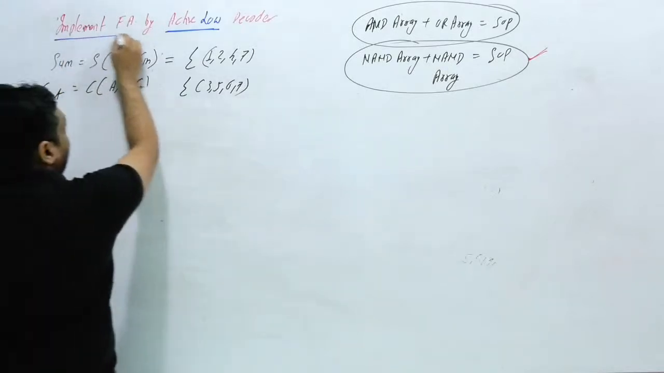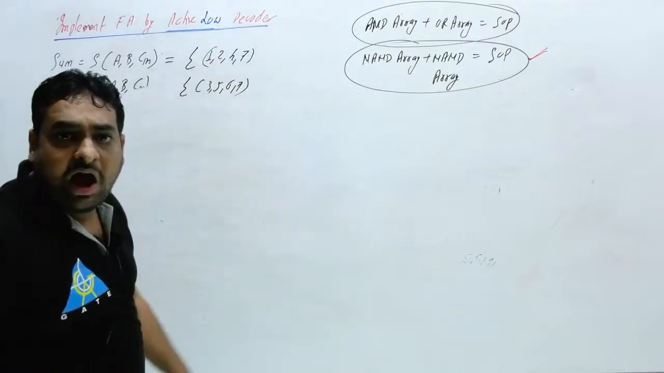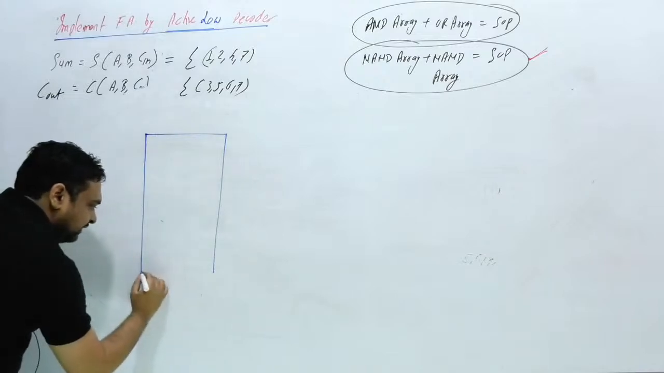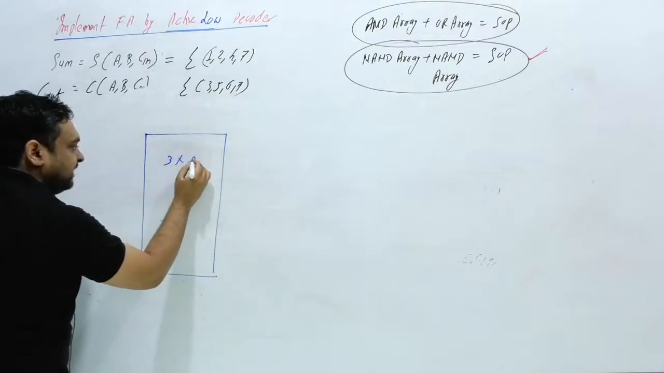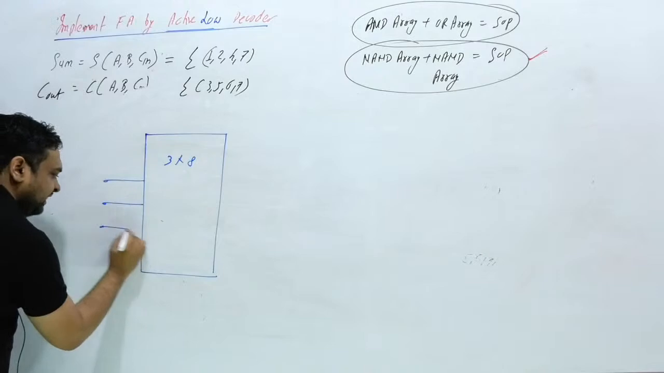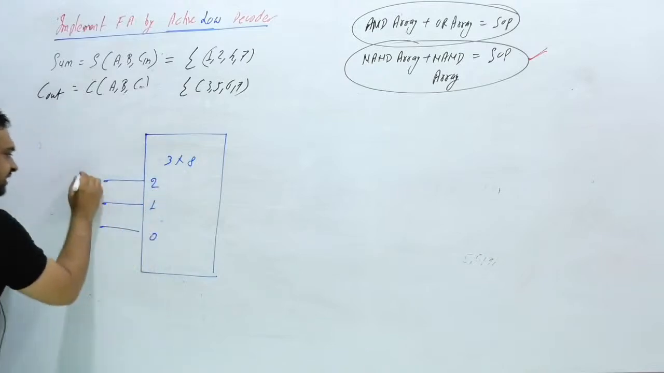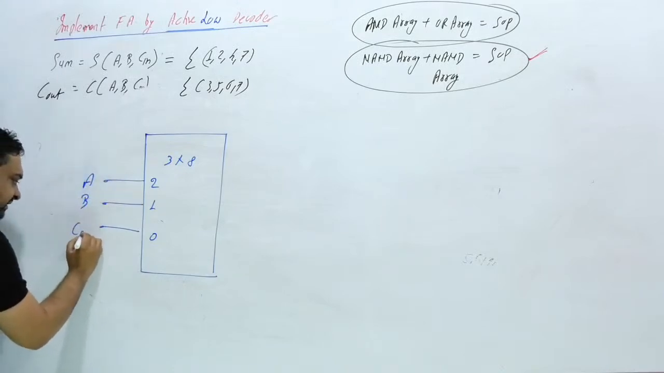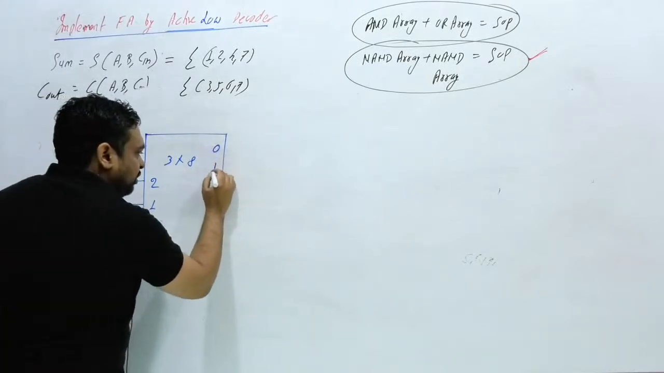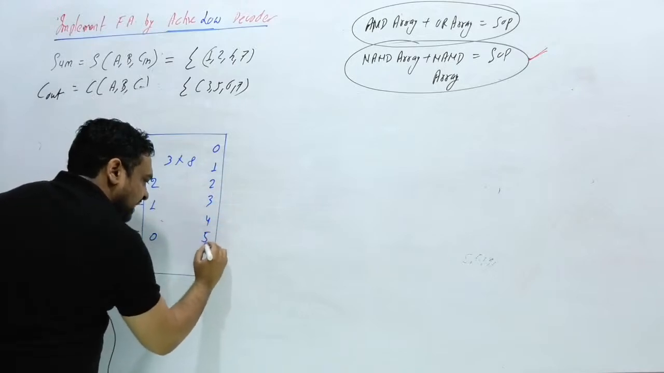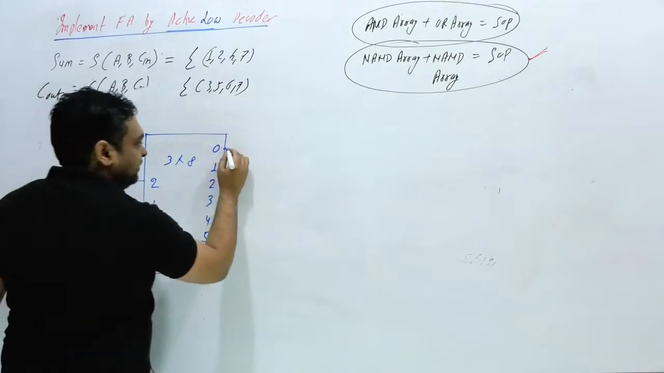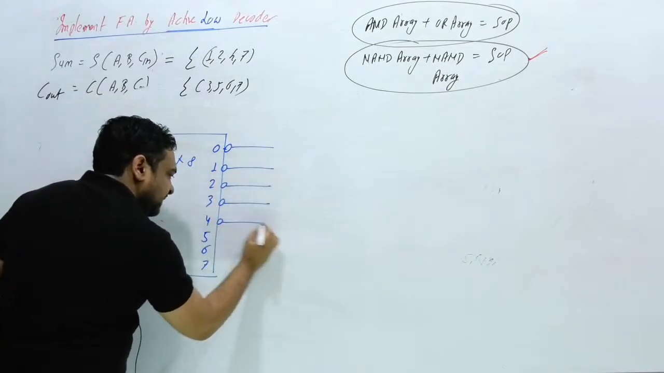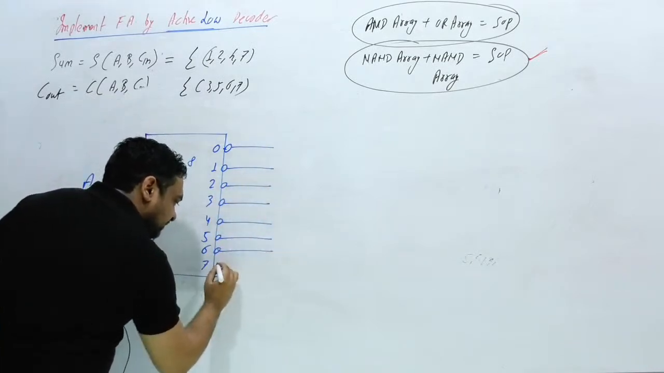Now we have to implement the full adder by an active low decoder. How can you implement it? Now you know very well. First, the active low decoder, 3 cross 8. How many inputs? 1, 2 and 3. This is 2, this is 1, this is 0. Sorry, this is A, this is B and this is C in. These outputs are, suppose, 0, 1, 2, 3, 4, 5, 6, 7. Now here you can write a bubble on each output.